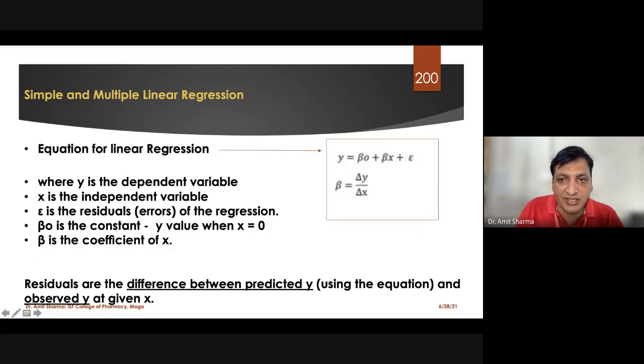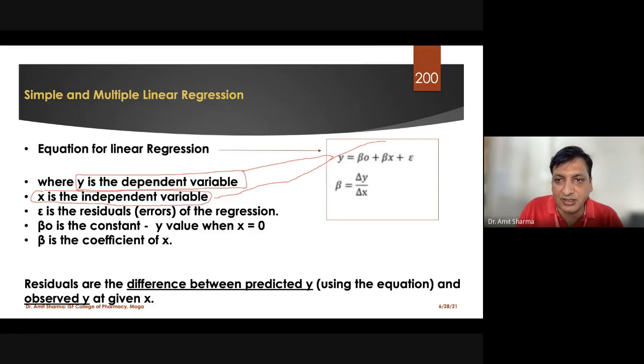As you can see, this is the simple linear regression. Simple linear regression means one variable on the independent side and one variable on the dependent side. Y is the dependent variable which we want to compare with x.